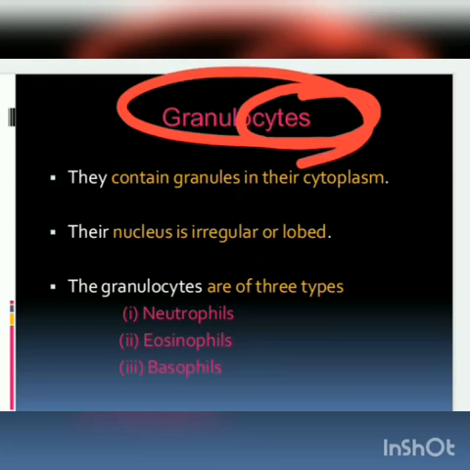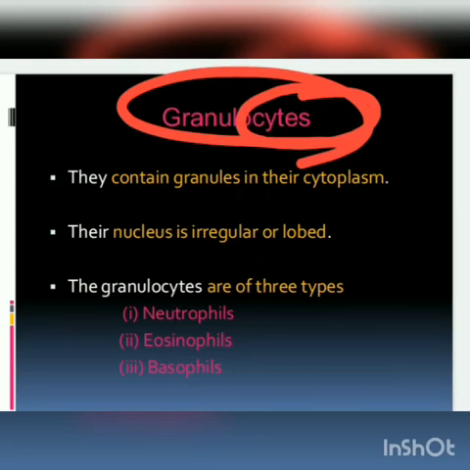After giving the staining process to the WBC, we will see a prominent structure, the presence of granules. And the nucleus is irregular or lobed. In a normal cell there is a single nucleus, but in the WBC, an irregular or lobed nucleus is available.